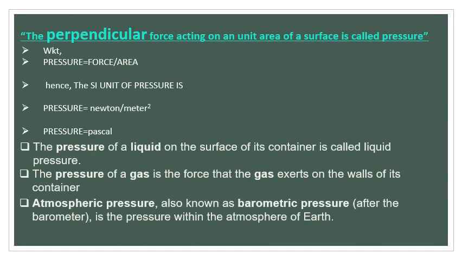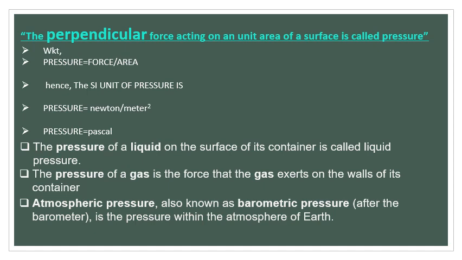Let us summarize the concepts we studied up to now. Children, what does pressure mean? The perpendicular force acting on a unit area of a surface is called pressure, and pressure is nothing but force by area. Pressure is equal to force by area. Hence, the SI unit of pressure is Newton per meter square. We can replace the Newton per meter square with Pascal.